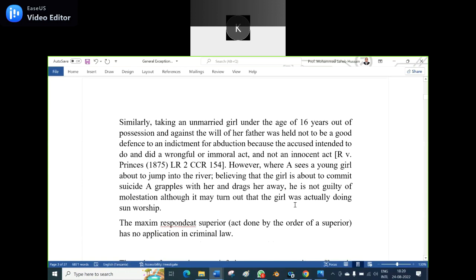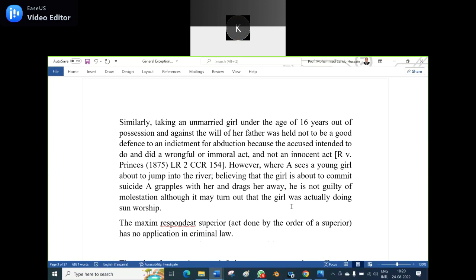Similarly, taking an unmarried girl under the age of 18 years out of possession and against the will of her father was held not to be a good defense to an indictment for abduction, because the accused intended to do and did a wrongful or immoral act.